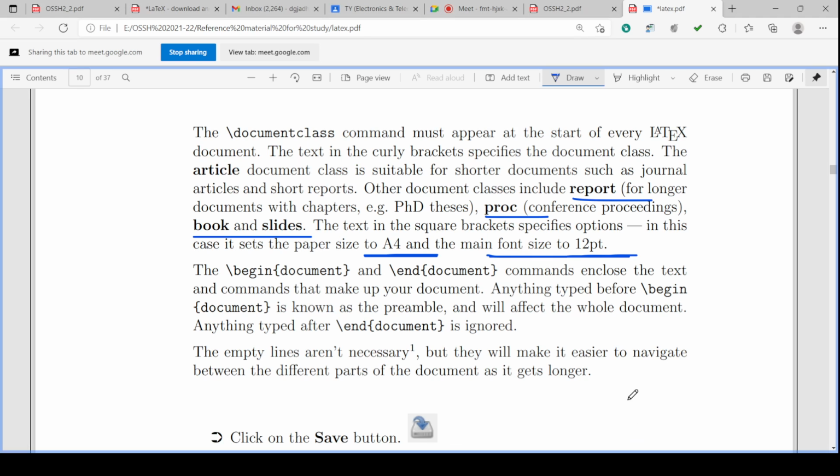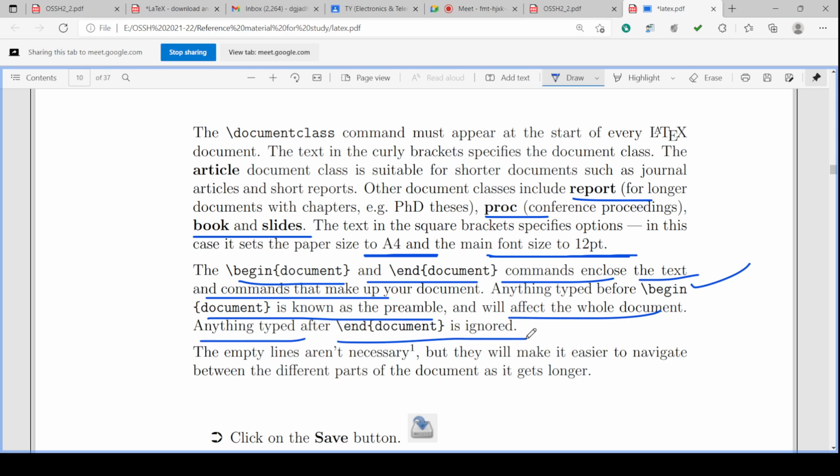And then begin document and end document are the commands to enclose the text, and anything typed before begin document is known as the preamble, whereas anything typed after the end document is ignored. After end document, anything you are typing will not come into the document. Okay, it is not included in the document.